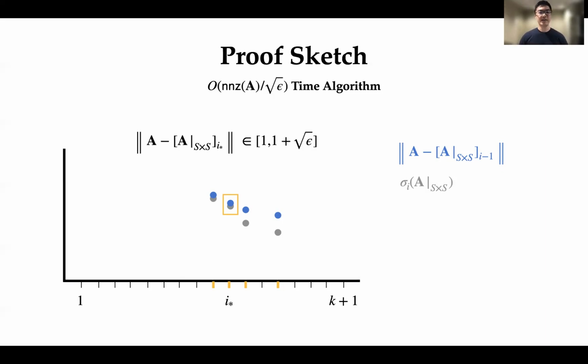Now, once we have this in hand, we can use the same trick as before to compute the singular value that's right under this. So if I compute A minus the I starth rank I approximation of the submatrix, then this will give me a valid 1 plus square root epsilon estimate of sigma k plus 1. And this concludes the algorithm, since this is the last step that we needed.